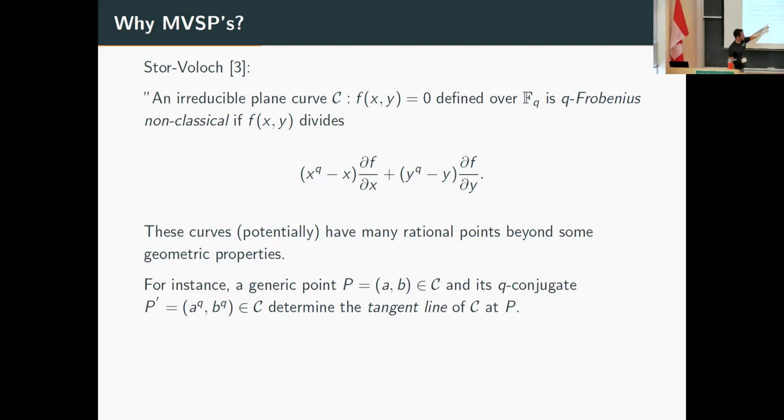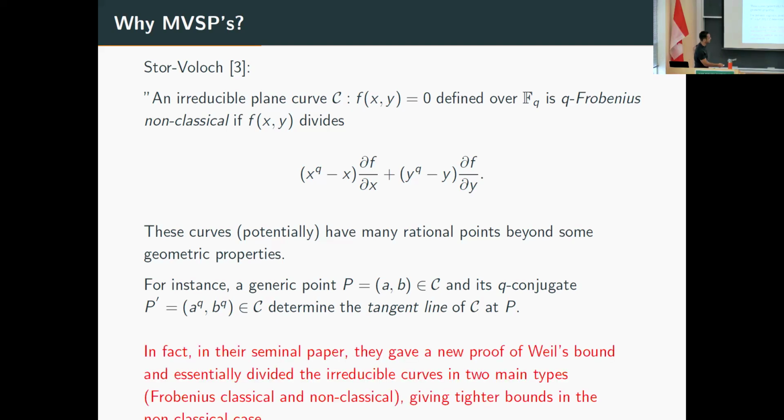And basically, if we consider any point on a curve and take the tangent line, it intersects the curve again on a Frobenius conjugate of this point. And in fact, this definition actually appeared after these two authors were trying to give a new proof of Weil's bound on the number of rational points of curves over finite fields.